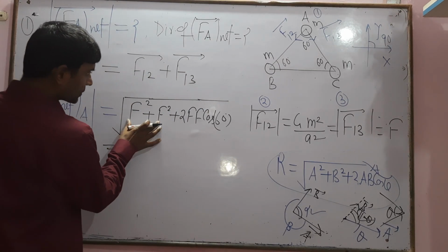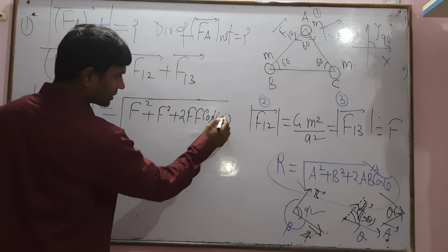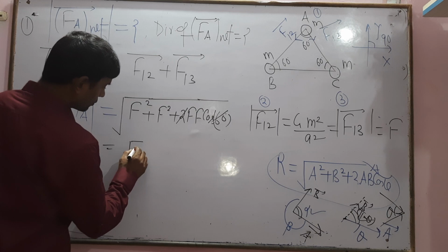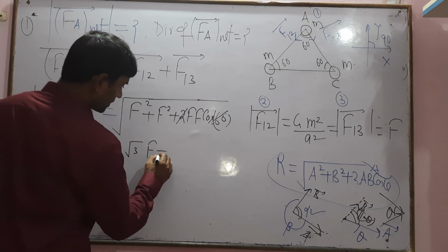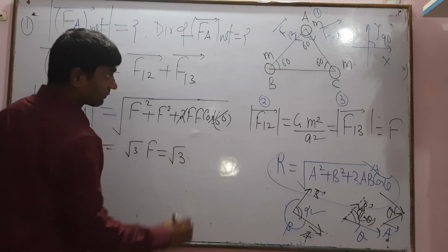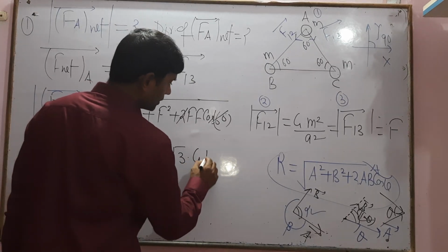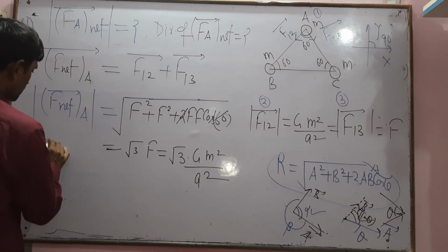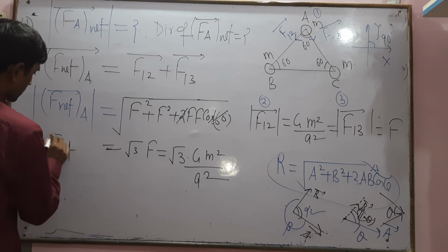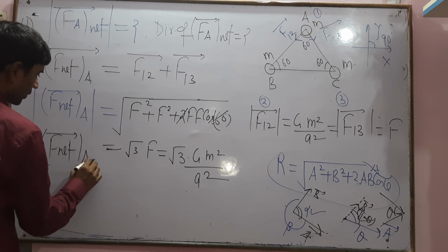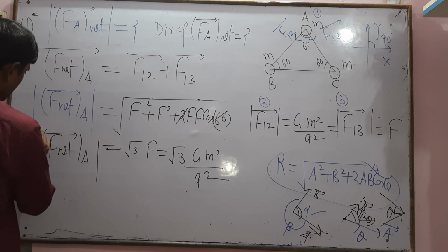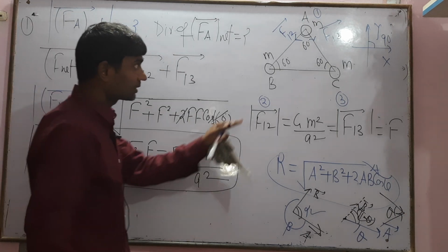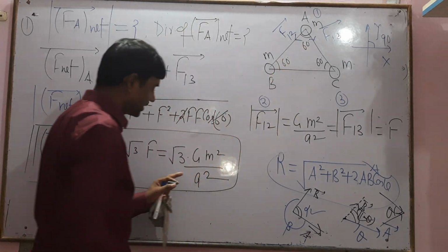Solving that, F square cos 60, where cos 60 equals 1 by 2. The 2 and the 1 by 2 cancel out. So the resultant equals root 3 into F, where F equals G m square divided by a square. So this is the magnitude of the net force vector at this point A, for this configuration of masses.